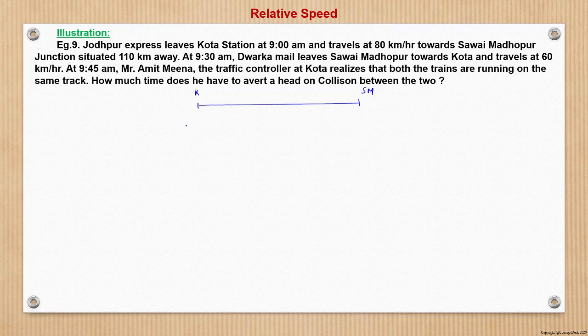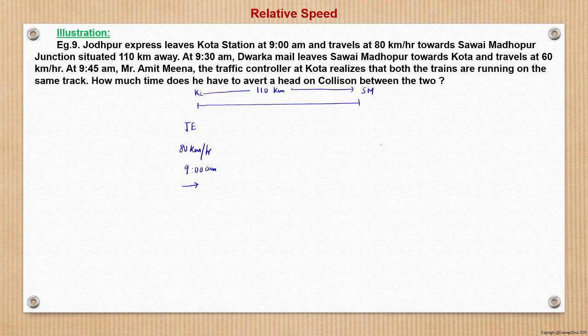From Kota, Jodhpur Express is moving at 80 km per hour and starts at 9 a.m. towards Savai Madhopur, situated 110 km away. This is 110 km.